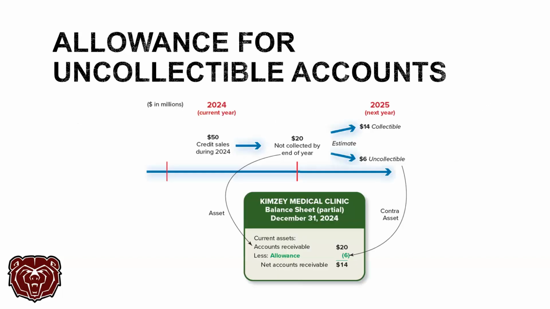This is just kind of a timeline of what's happening. So here in the current year, 2024, we see we made $50 million in credit sales. During the year, we collected $30 million, leaving us with $20 million uncollected at the end of the year. We made an estimate on that ending balance, that $20 million, and we said 30% of this is probably not going to get collected. So the estimate right here becomes our new balance in the allowance account, $6 million uncollectible, leaving 14 to be collected. So our net AR is 14 million. It's going to show on our balance sheet as accounts receivable less the allowance, net accounts receivable. Okay, if you have any questions about that, please don't hesitate to ask.